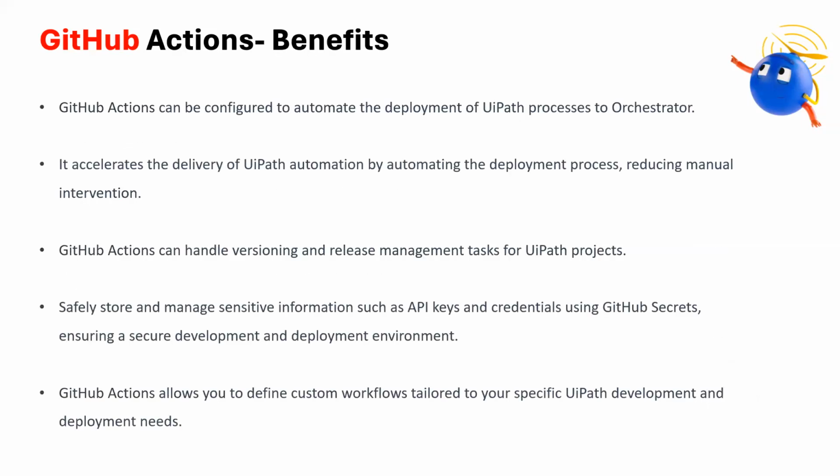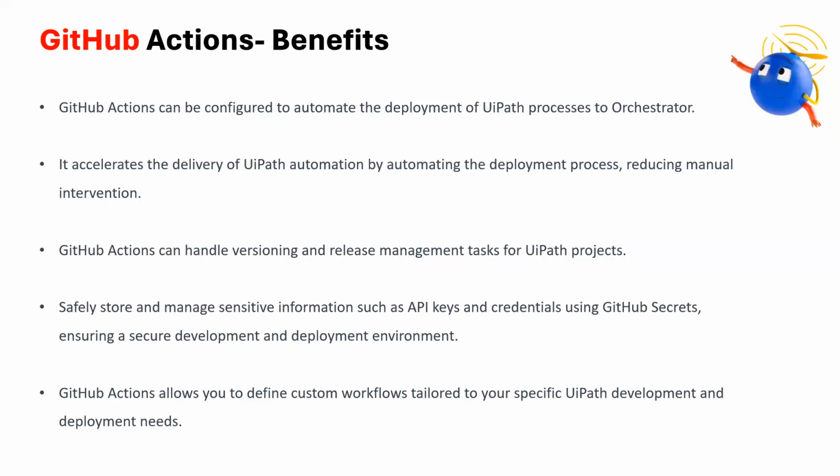Next, we can discuss what are the main benefits of these GitHub Actions. From UiPath's point of view, we can leverage this GitHub action for automating the deployment of UiPath process to the orchestrator. So normally, when we are using the UiPath Studio UI, we will be publishing these process using the publish tab, which is available on the Studio, right? Other than that, using the CI/CD pipeline and leveraging the GitHub Actions feature, we can use the same for building the package as well as publishing the same to the orchestrator.